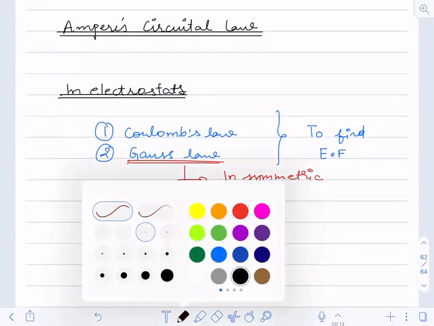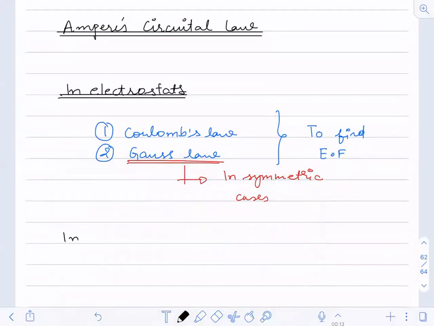Same as this in magnetism. Or if I say in magnetostatics.